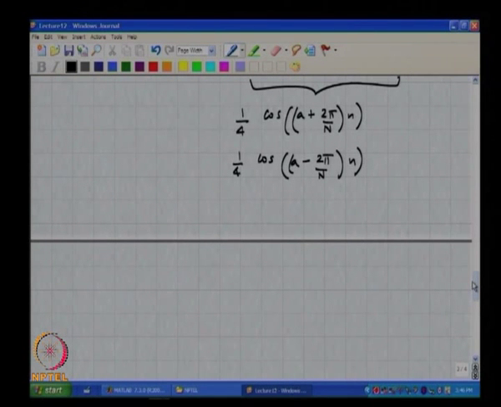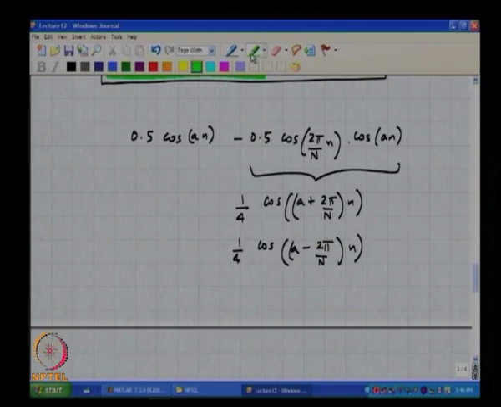You expect to see 3, and where are the 3? One corresponds to the input itself, one bin to the left, one bin to the right, okay. And please note also that there is a very definite amplitude relationship between the main bin and the two side kicks, okay, all right.